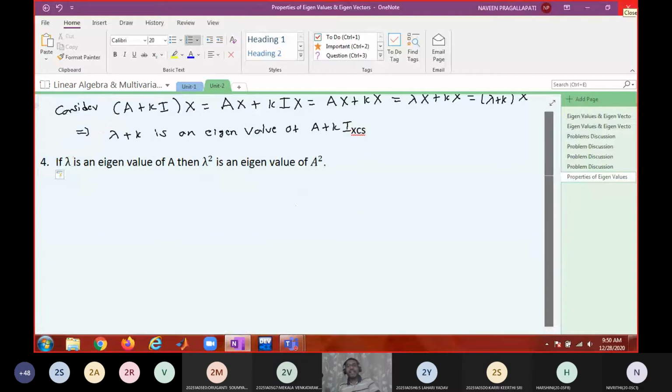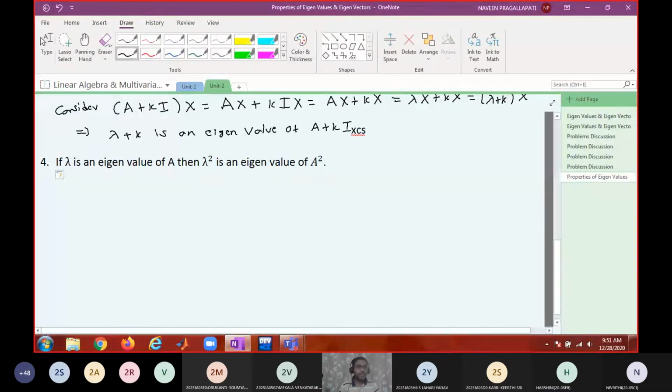Suppose lambda is an eigenvalue of A. This implies that Ax equal to lambda x for some x not equal to 0.